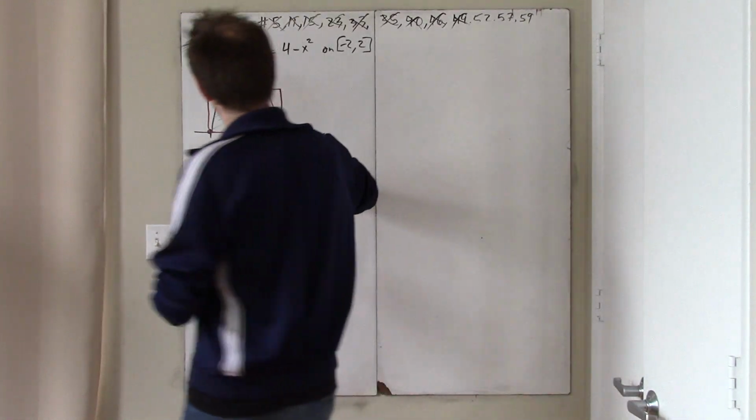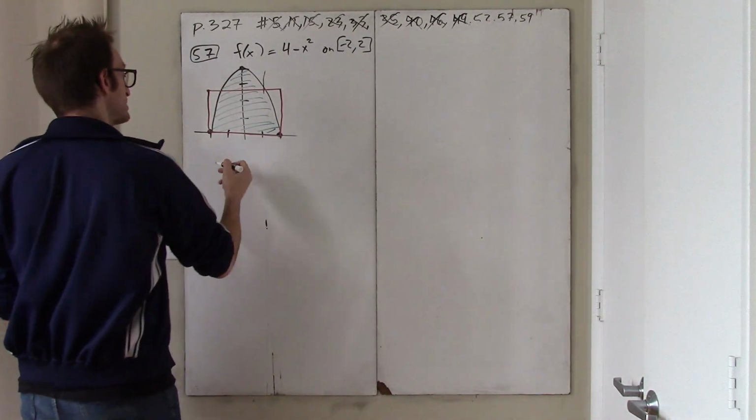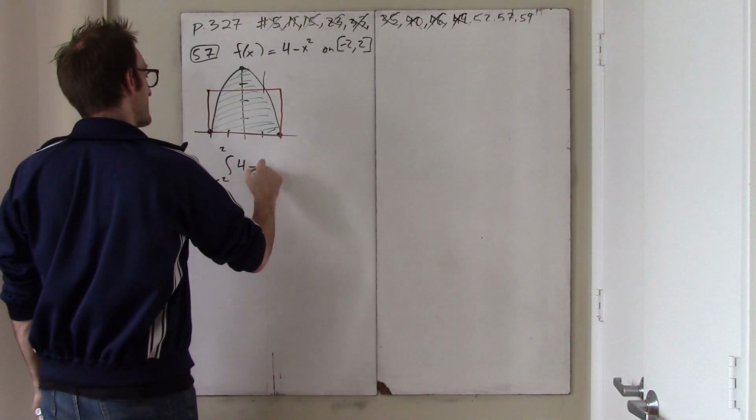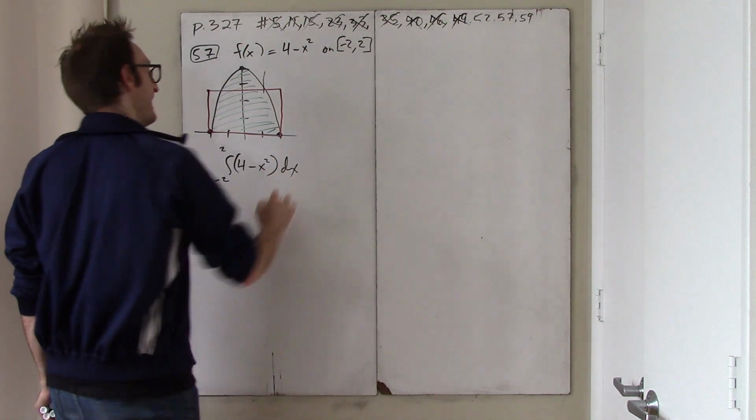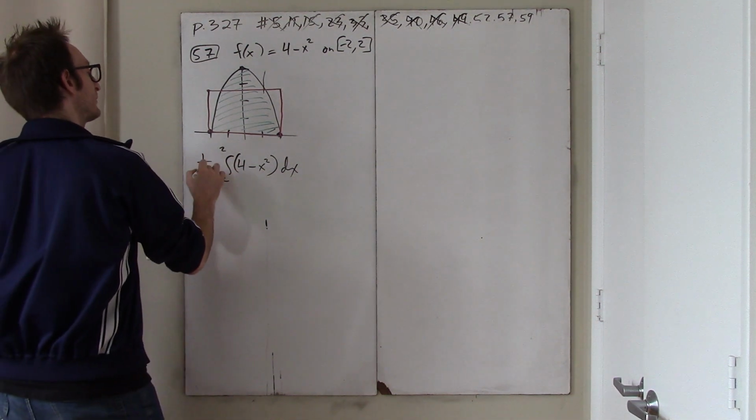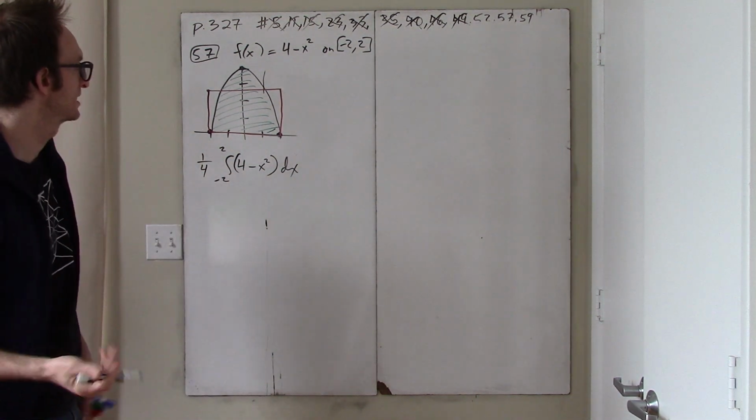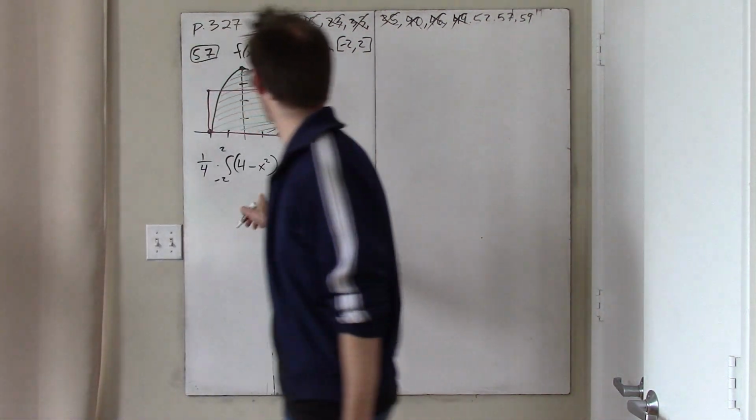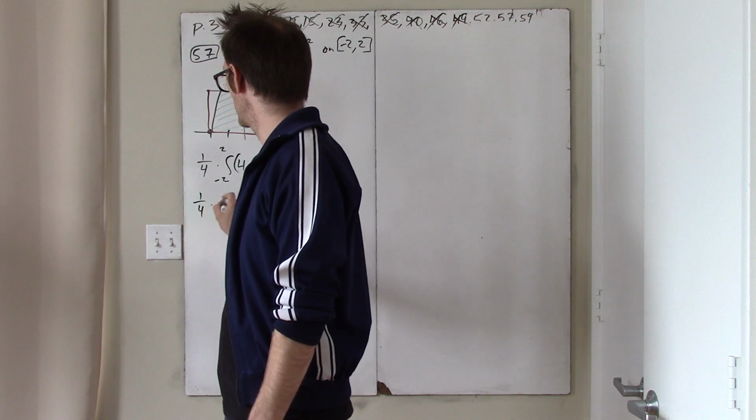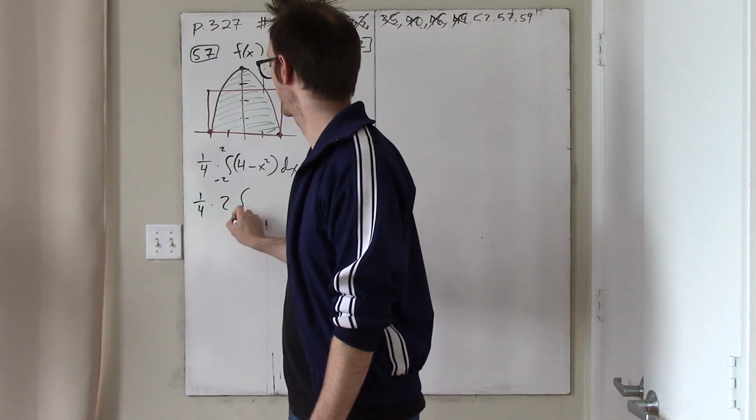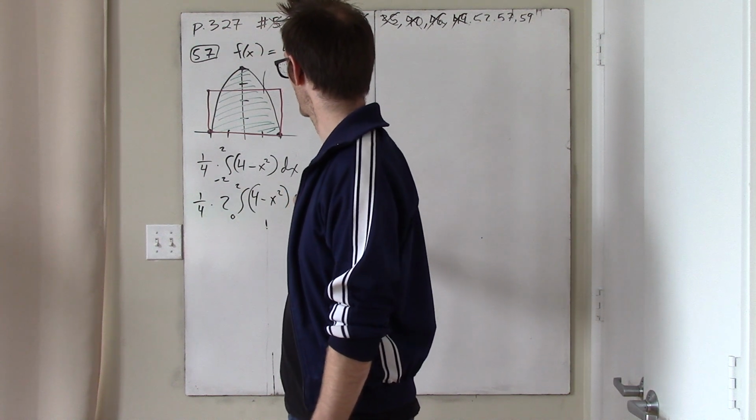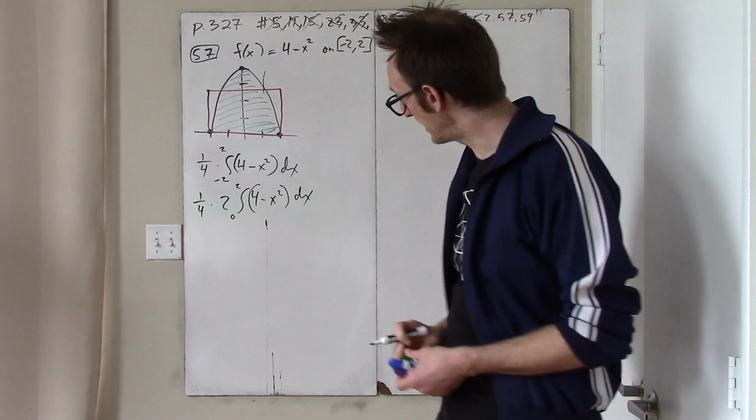To find the average value of this function on this interval, we should take the integral from -2 to 2 of 4 minus x squared, in other words all the green area, and then divide by the width of the interval, which is 4. Okay, and here it's just too tempting to observe that this function is even, and so really what we're going to do is just take the integral from 0 to 2 of 4 minus x squared and multiply by 2.